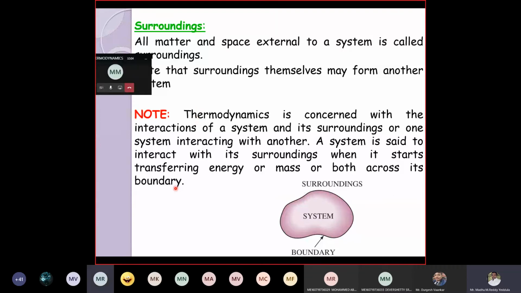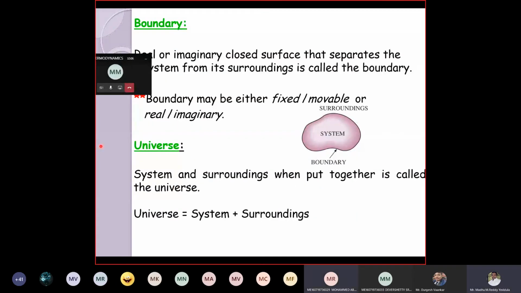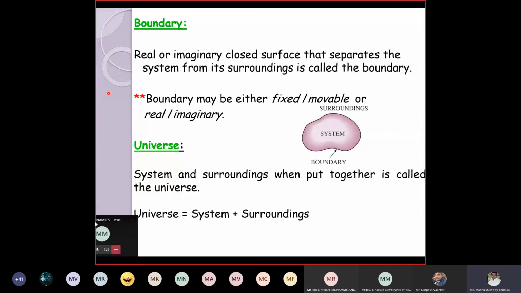That's it. Now boundary. Boundary is the real or imaginary surface that separates the system from its surroundings. That is called boundary. This boundary may be either fixed or movable, or real or imaginary. I will explain what is fixed boundary, what is movable boundary, what is real boundary, what is imaginary boundary in the coming slides. For the time being, you know that boundary may be any of these types. It may be fixed boundary.